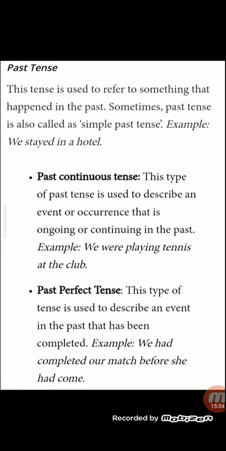Past continuous. Past continuous में क्या आएगा? ing. This type of past tense is used to describe an event or occurrence is ongoing or continuing in past. मतलब जो past में चल रहा था. Example, we were playing tennis at the club. We were playing. अभी नहीं कर रहे लेकिन were playing.